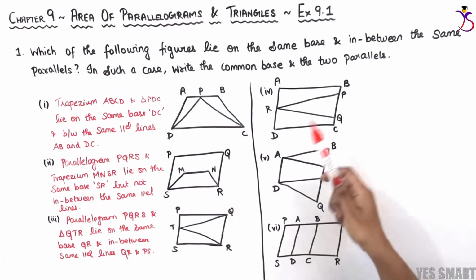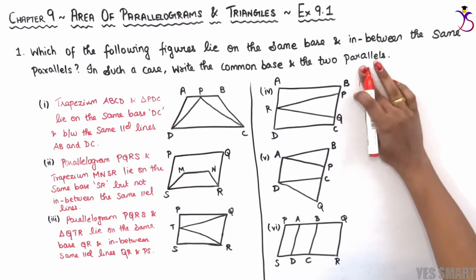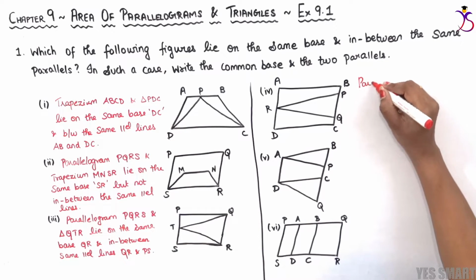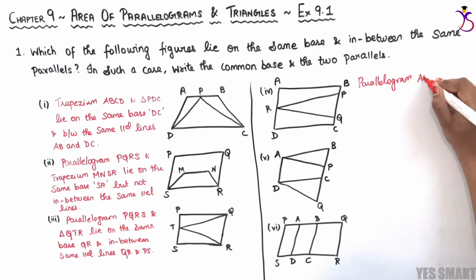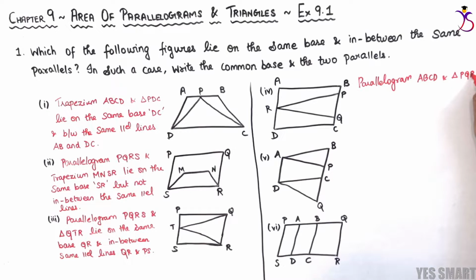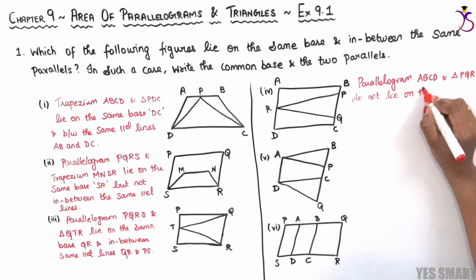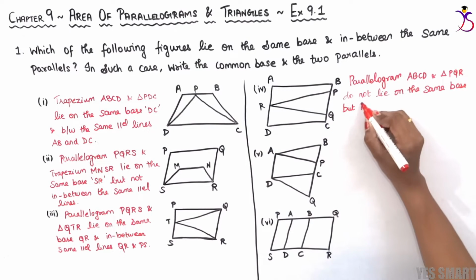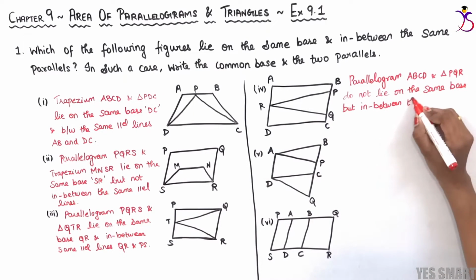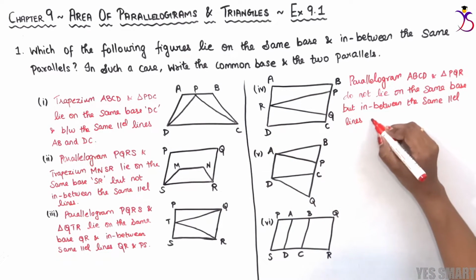Therefore, both figures lie between the same parallels, but they don't lie on the same base. Let's conclude: parallelogram ABCD and triangle PQR do not lie on the same base but lie between the same parallel lines AD and BC.